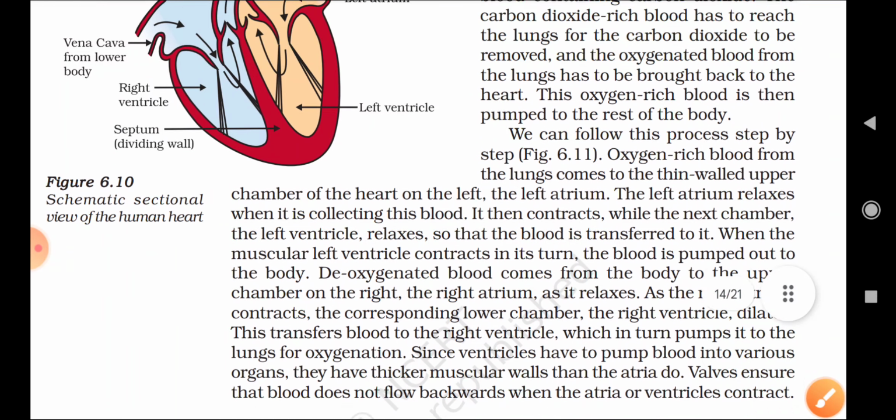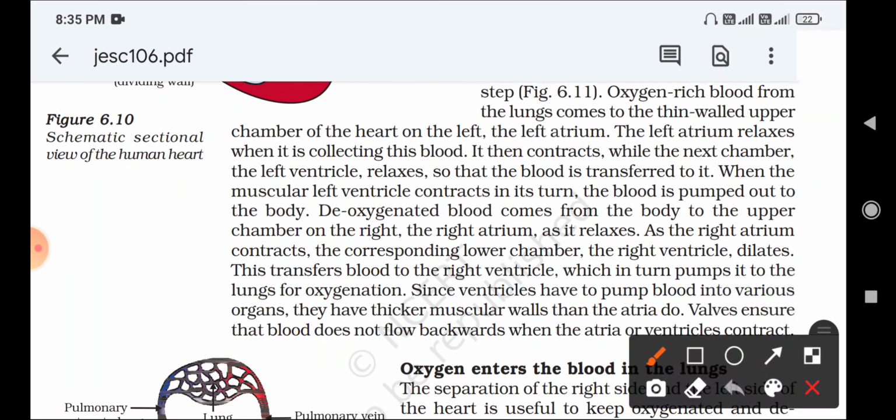Again, the ventricles have thicker muscular walls because they have to transport the blood to different parts of the body. That is why they have thicker muscular walls. Next, the function of valves is to prevent the blood from flowing in a backward direction.